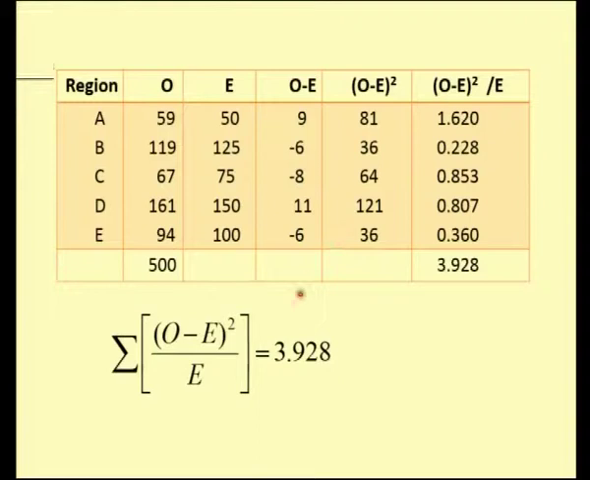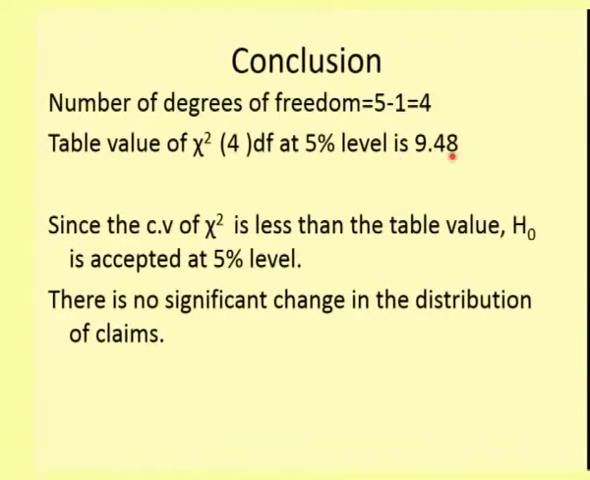So my calculated value here is 3.928, and my table value is 9.48. That means my calculated value is less than the table value. So we need to accept the null hypothesis. That means there is no change in the distribution of claims. So they are one and the same.